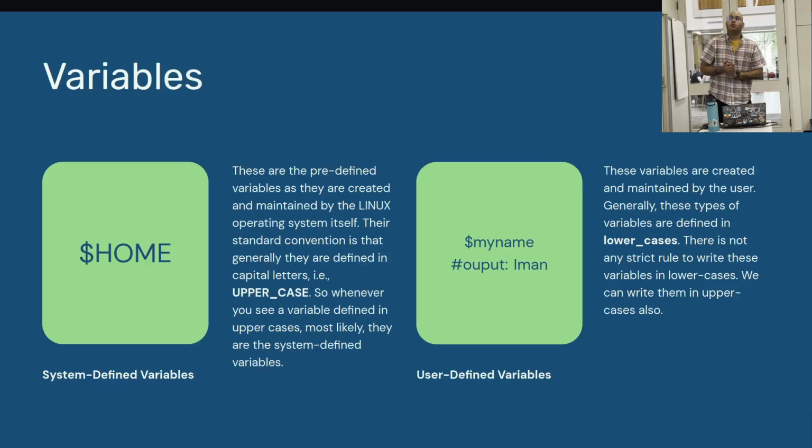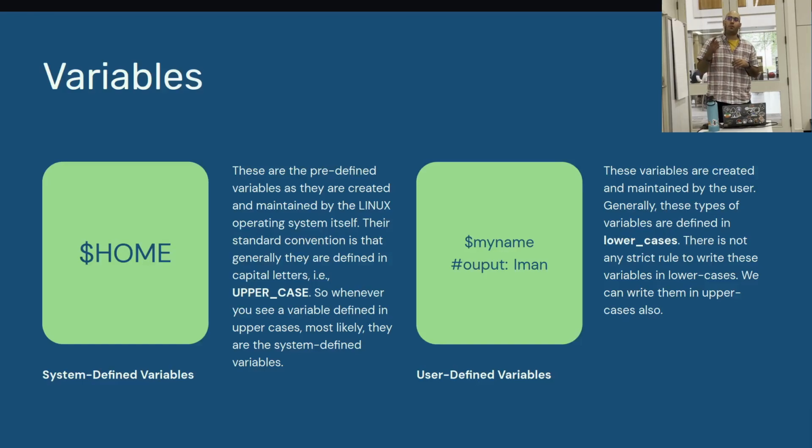Variables. Variables in Linux and in Bash in particular divide into 2 different types: system defined and user defined. Usually, it's a standard convention that the ones with capitals are the system defined and managed by the OS, like $HOME that we'll see later on.